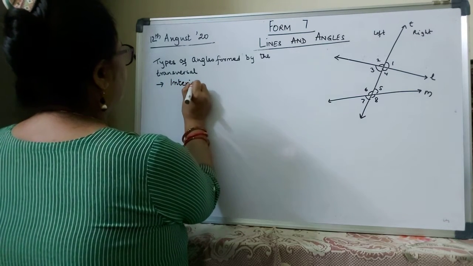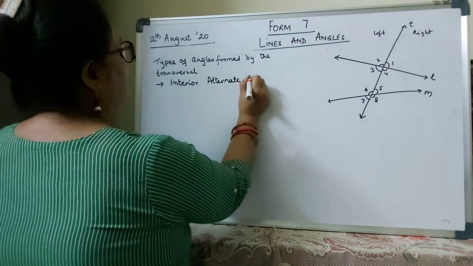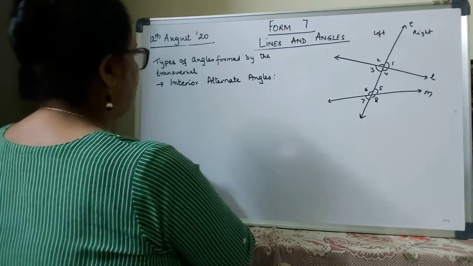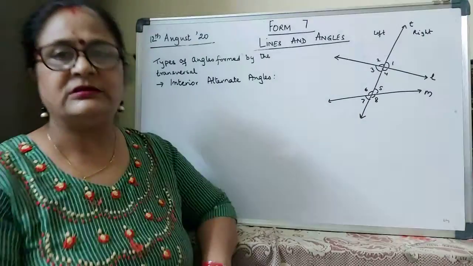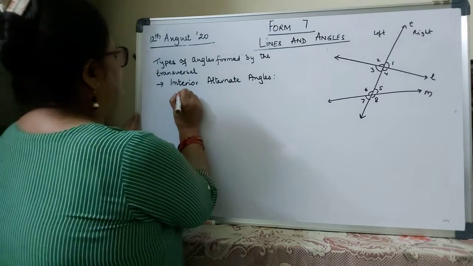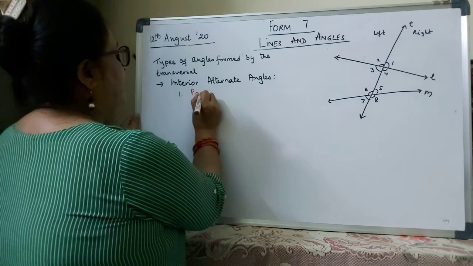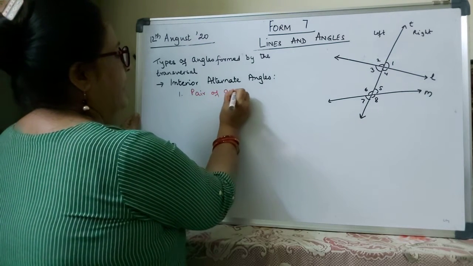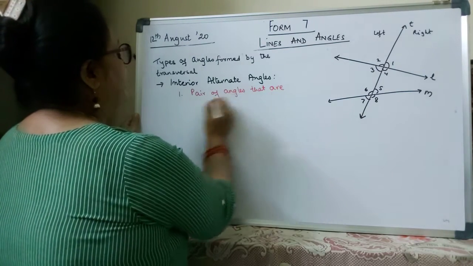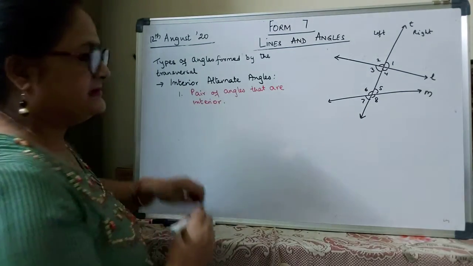interior alternate angles. Interior alternate angles. Now what are interior alternate angles? As the name suggests, the angles must be interior. Number 1, a pair of angles that are interior.